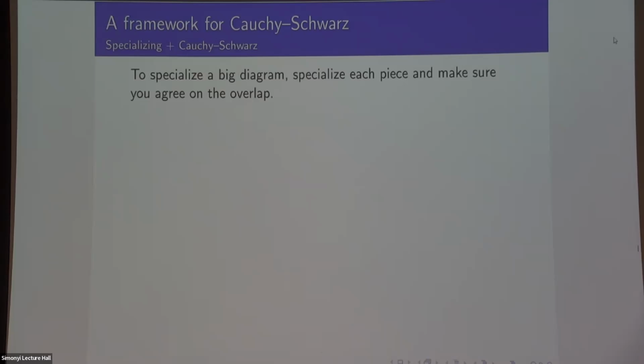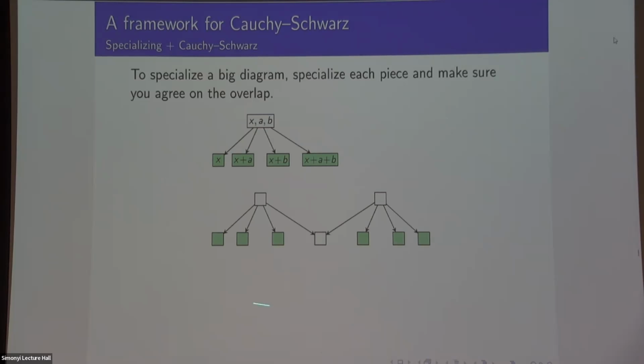I mean, it needs to be a valid change of variables, otherwise it's just not true. So how do I do that? Well, suppose I start out with this and I apply Cauchy Schwarz, and now I have 2 copies of it joined in the middle. If I have a specialization of the left-hand side in terms of some one parameter t,